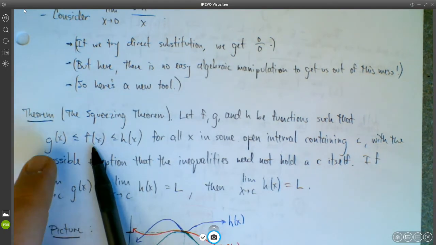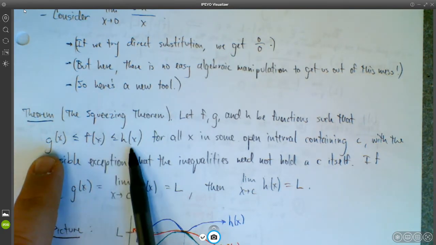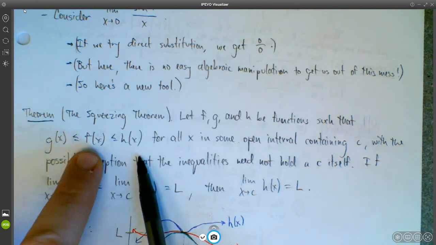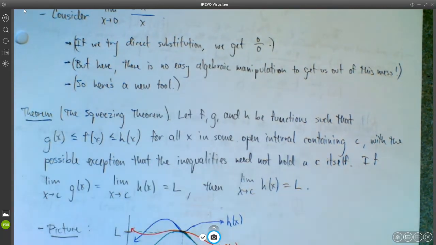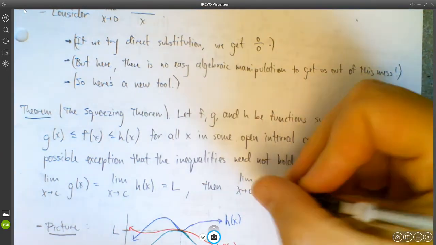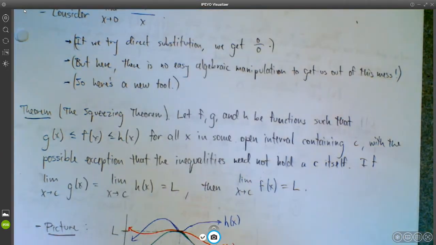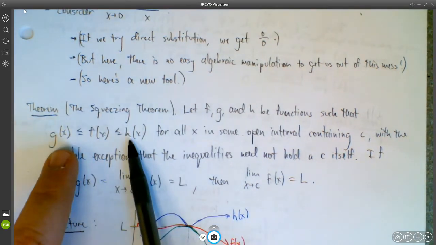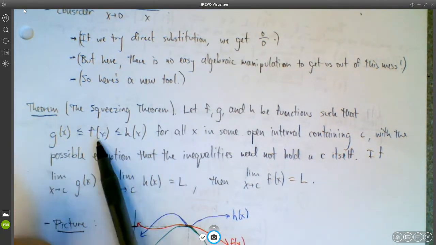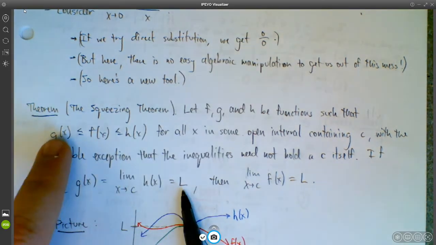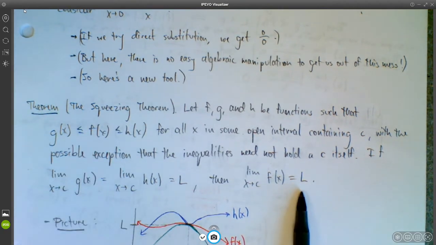So if f of x is trapped between g and h, and they both go to the same limit, then f of x must also go to the same limit. And I've got a typo here. Let me fix that. It should say f of x, not h of x. So then f of x also goes to L, which almost sounds like I'm cursing. But no, it's right. That should make some sense to you. If f is always trapped between g and h, and g and h are both going to the same limit, well then f has no choice but to go to that limit as well.